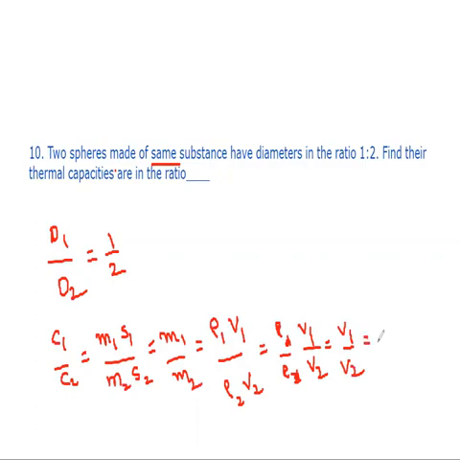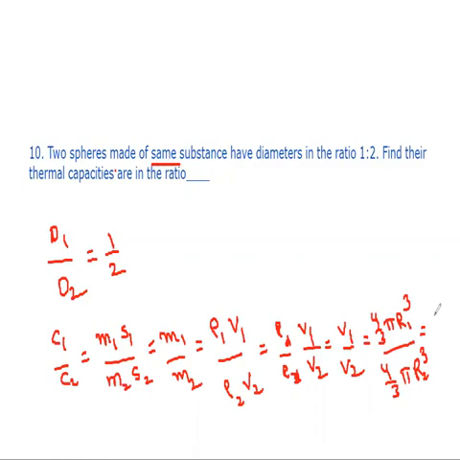And the body is given as spherical. That means two spheres are given. What is the volume of the sphere? That is nothing but 4 by 3 pi r cube. So the volume of the sphere is 4 by 3 pi r1 cube by 4 by 3 pi r2 cube. So 4 by 3 pi will get cancelled, and r1 by r2 whole cube will remain.